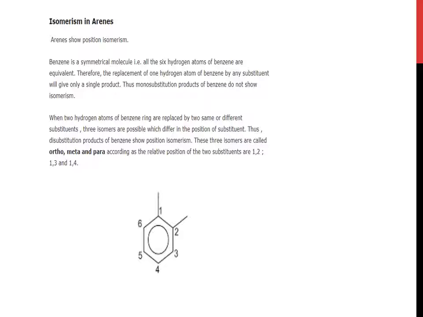When two hydrogen atoms of the benzene ring are replaced by two same or different substituents, three isomers are possible, which differ in their position of substituents. Thus, disubstitution products of benzene show position isomerism. These three isomers are called ortho, meta and para, according as the relative positions of the two substituents are 1,2 then ortho, 1,3 then meta, 1,4 para. These positions are shown on the screen.